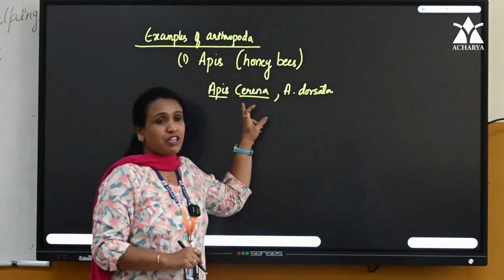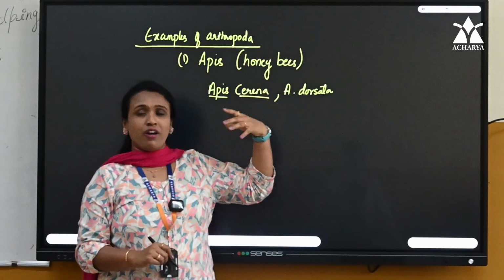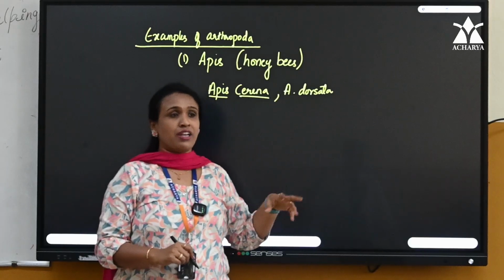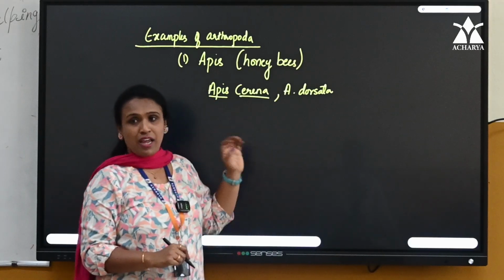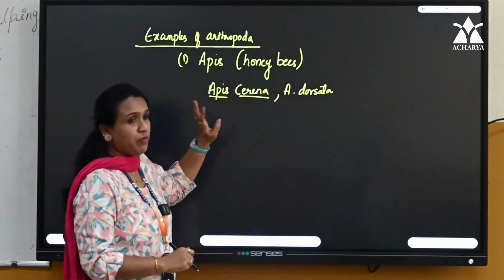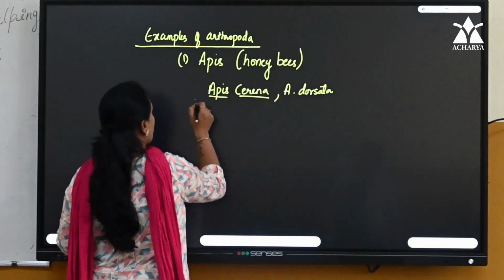The one which we cultivate in our farms, apiculture, right? We do apiculture to collect the honey. We use Apis cerana. Apis cerana indica is also there. So only two members I have written here for your reference.